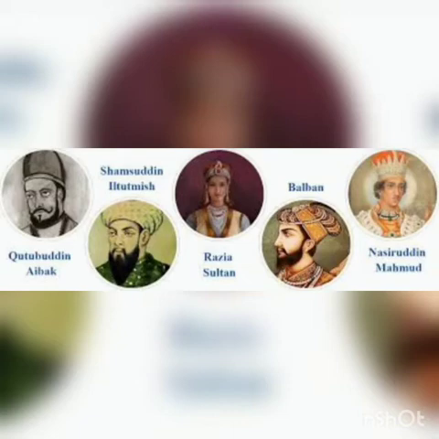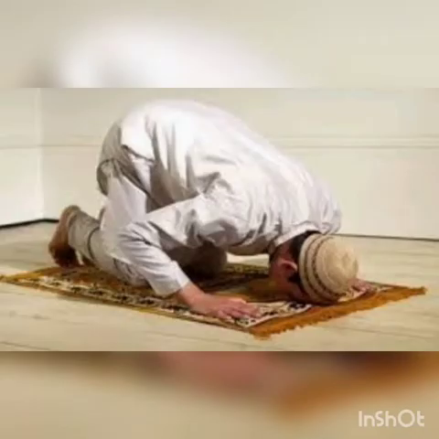He conducted many campaigns to control the Mongol raids. Balban wanted the people to respect the Sultan in a high manner. So that's why he introduced some Persian customs of sijda and paibos.